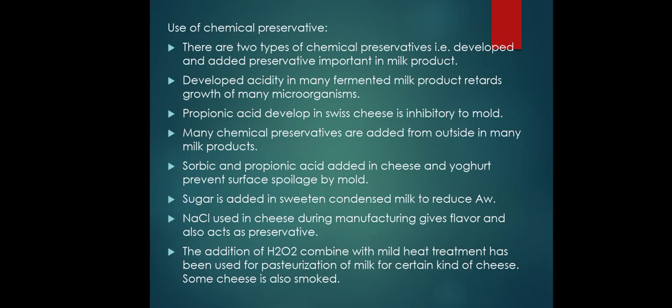So propionic acid is used in Swiss cheese to inhibit molds. This propionic acid inhibits some types of mold, so that they cannot cause any spoilage. And the other chemicals like sorbic acid and propionic acid are added in cheese and yogurt to prevent surface spoilage.